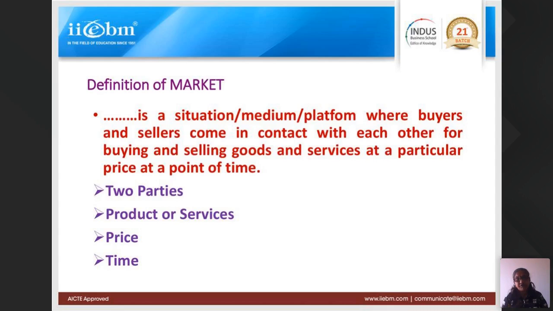A market for perishable goods is a short-term period, and there are products which have one-day markets, and a market for durable products like furniture, cars, fridge, white goods has a long-term period.